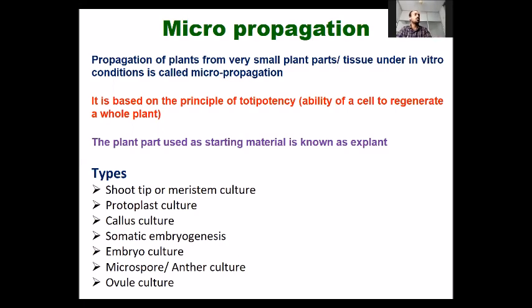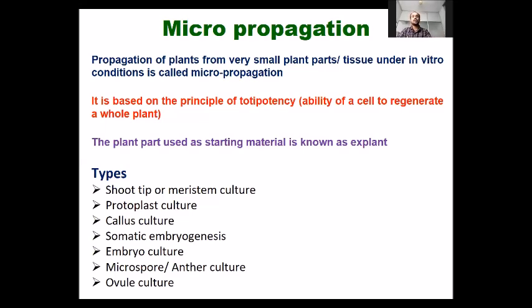There are some types of micropropagation like shoot tip culture, protoplast culture, callus culture, somatic embryogenesis, embryo culture, anther culture, or root culture. These names are given on the basis of which part we are using for propagation. For example, if we are using an embryo, then it is known as embryo culture. If we are using anther, it is known as anther culture.